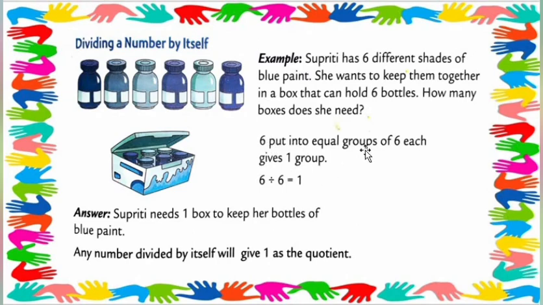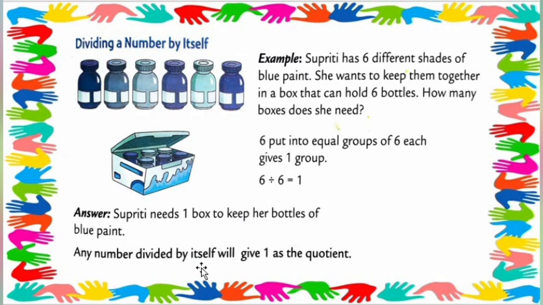6 put into equal groups of 6 gives 1 group, which means 6 ones are 6. In the table of 6, 6 ones are 6. Any number divided by itself gives the same number as the answer... Understood? Got my point, my dear students? Answer: Supriti needs 1 box to keep her bottles of blue paint.